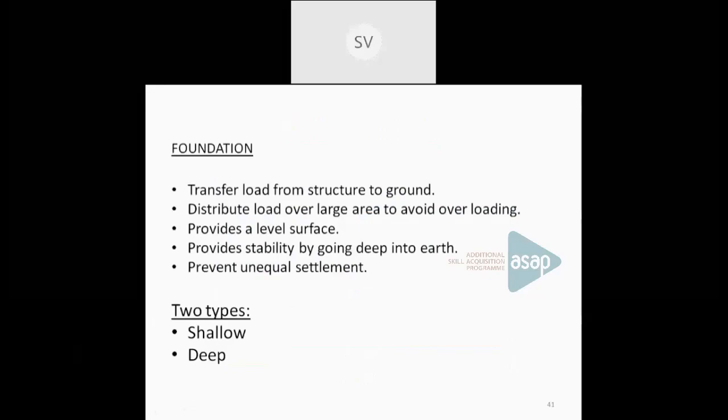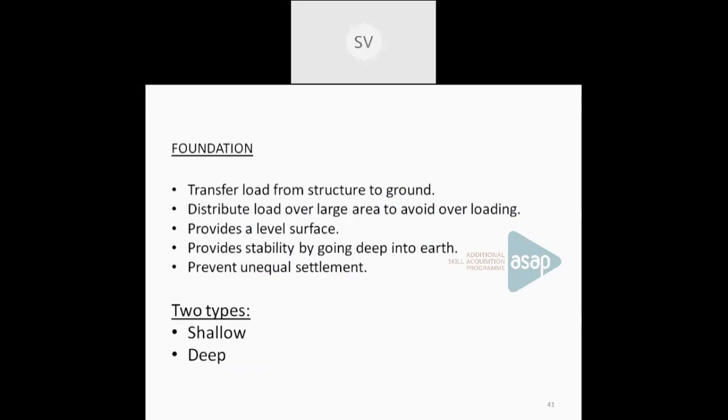Mainly two types of foundations are provided: shallow foundation and deep foundation. You have already studied these types of foundations in your earlier modules in construction technology. In a shallow foundation the depth will be less, and in a deep foundation the depth will be more. An example of a deep foundation is a pile foundation. I'm not going into the details of types of foundation. You have already studied that.